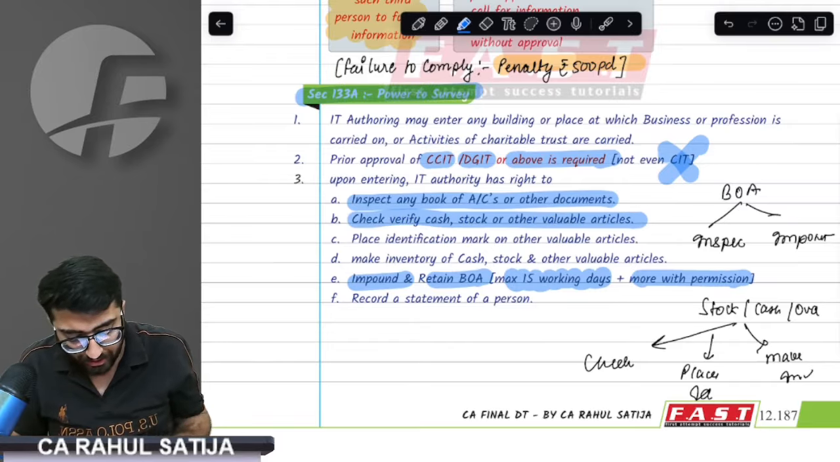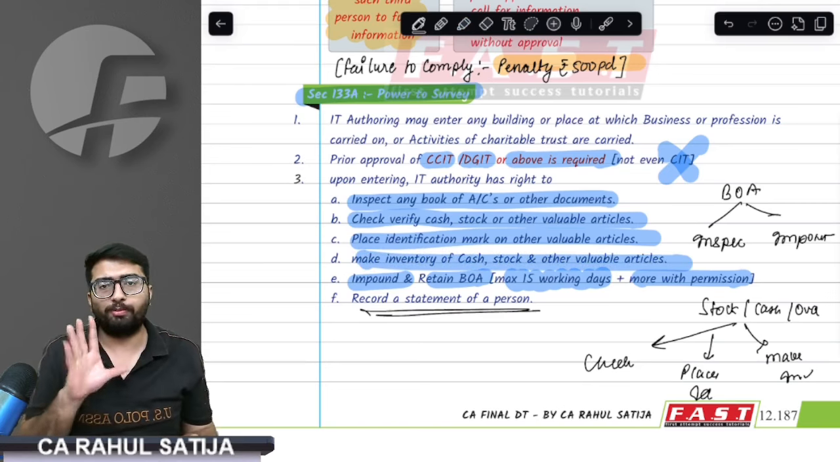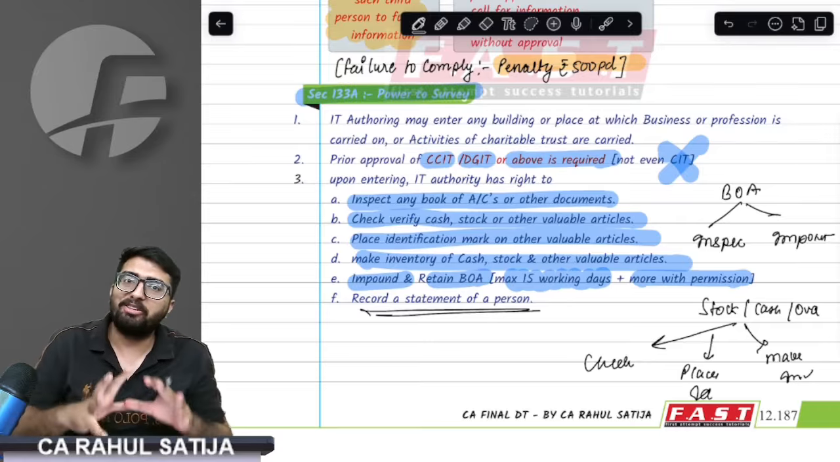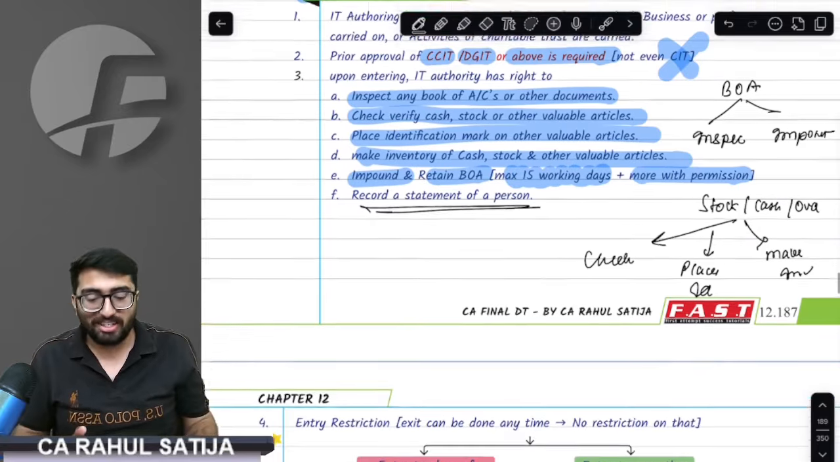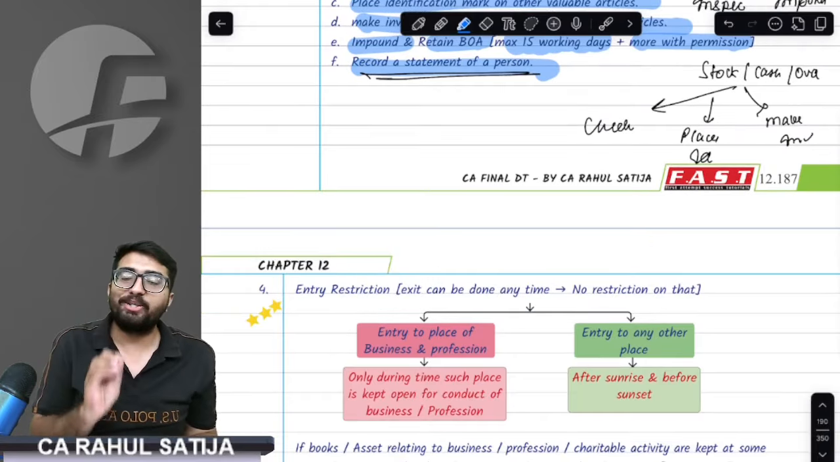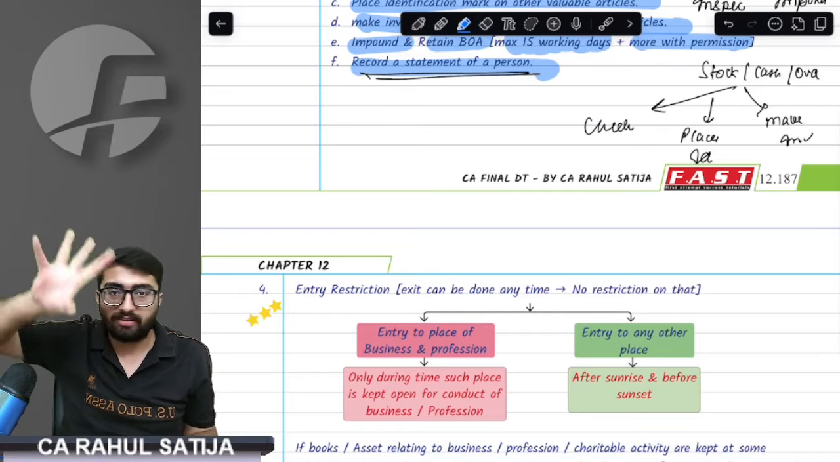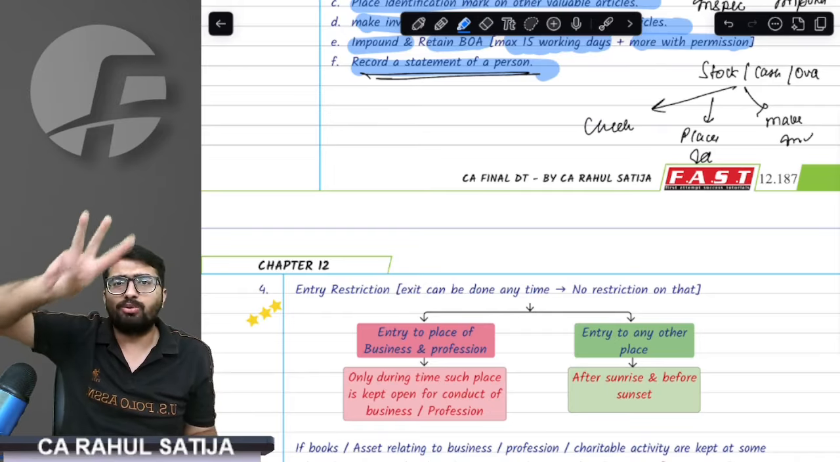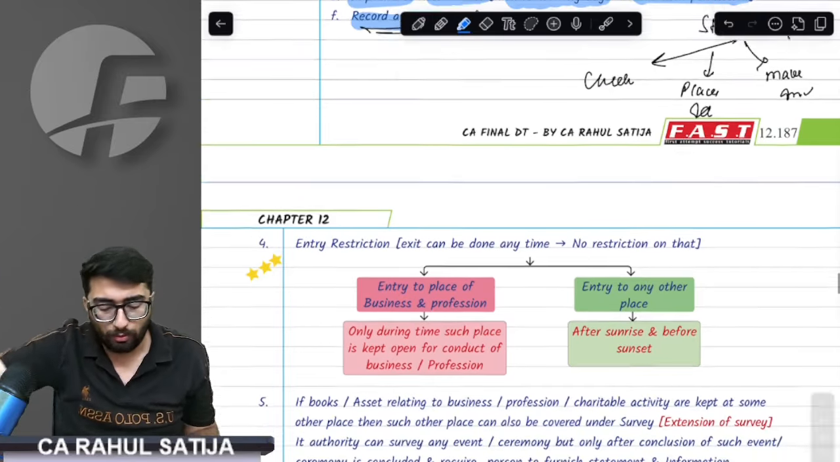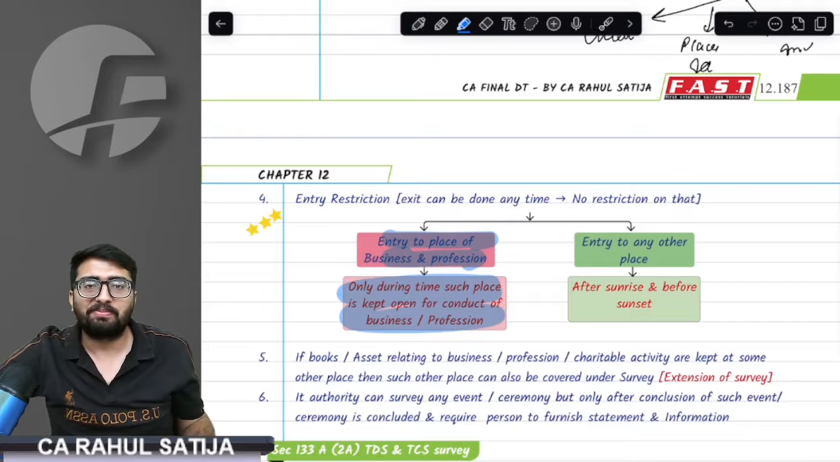What did I say? Check them, place identification mark, make inventory, and also at last they can record the statement of you. Whatever you say now, they will record it and they will use it against you. These all six powers fall under survey. Now, when they are going to enter your business premises, if they are going to do survey at your business premises, factory, godown, or any of the business premise, they would only do during the business hours.